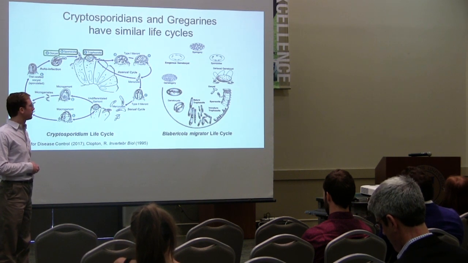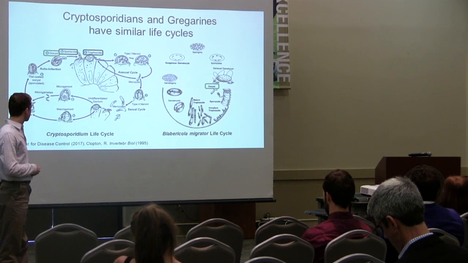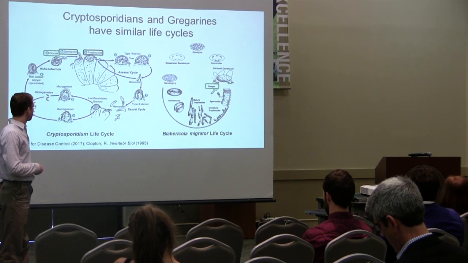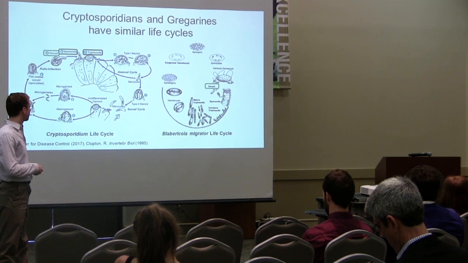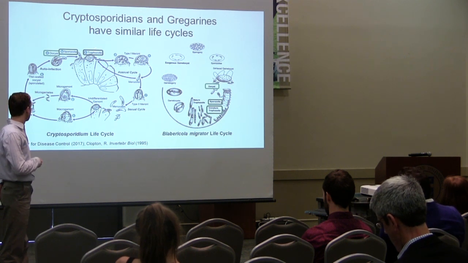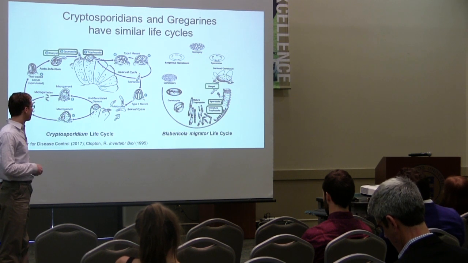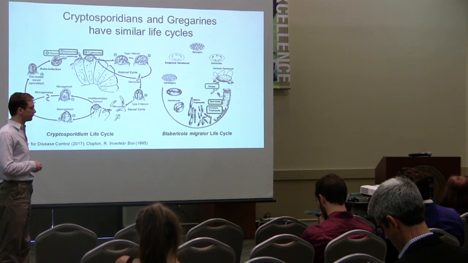Like Cryptosporidium, gregarines also infect the host epithelial lining. As you can see here, in the gregarine life cycle, they release oocysts that then themselves release sporozoites that infect the epithelial lining, which is denoted here by this line. The sporozoites are the invasive stage. They infect the epithelial lining, and then they mature into trophozoites, as occurs in Cryptosporidium. These trophozoites then proceed as they do in Cryptosporidium.